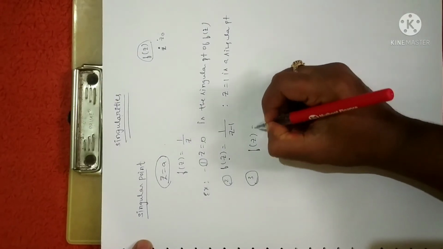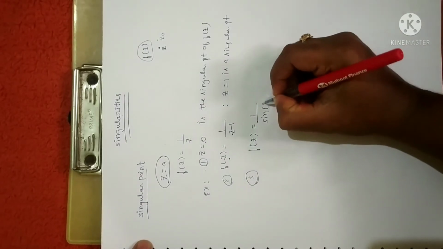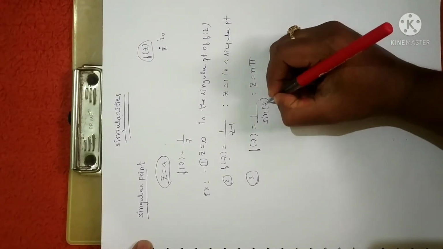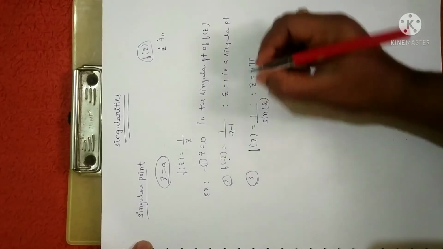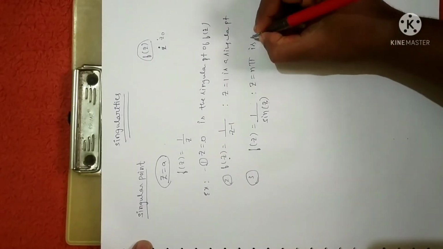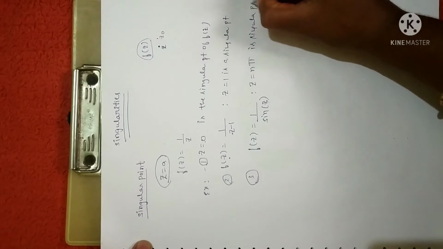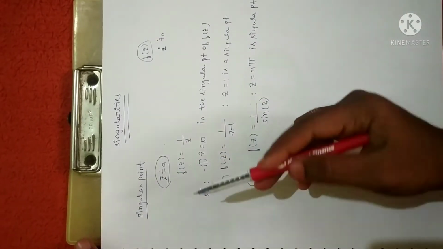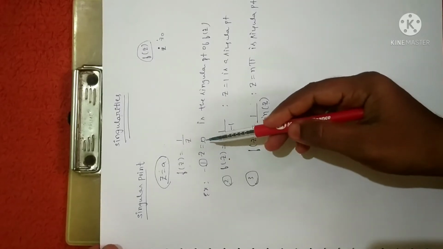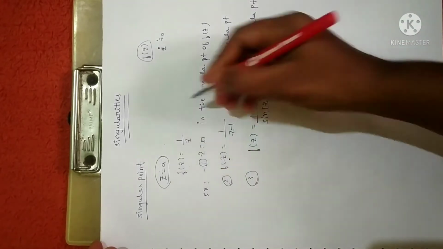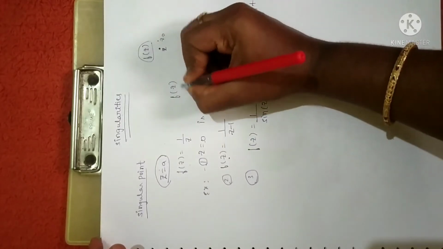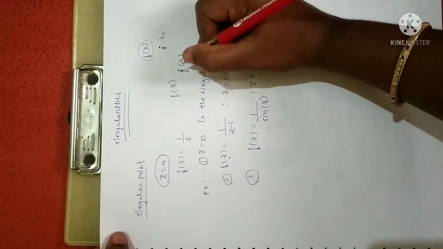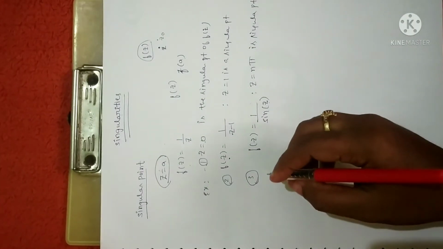Let us consider a function f of z as 1 divided by sin z. If you give z as n pi, as I already told you, sin n pi value is 0. So 1 by 0 will be infinity, so this function is not defined. So z is equal to n pi is a singular point. A point z is equal to a is said to be a singular point of a given function f of z only when it fails to satisfy the condition of analyticity, or it is not analytical. If a function f of z is in a complex plane, and f is not analytical at a, then a is called a singular point.